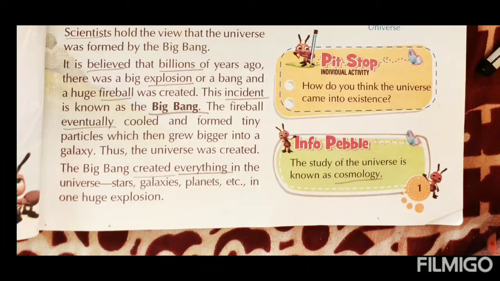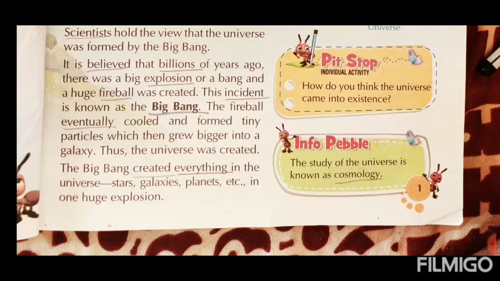This process is known as the Big Bang process, or this incident is known as Big Bang. Next, the Big Bang created everything. In that Big Bang, different things were created, like stars, galaxies, planets, etc., in one huge explosion. What's that? Big Bang. By this one explosion, all the things were created.